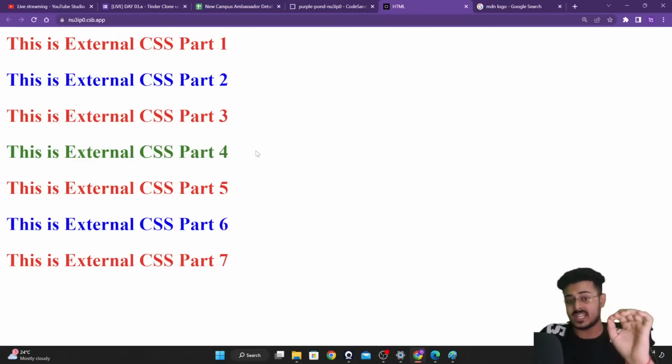This is very important, guys. IDs and classes are something that you guys will be using on a daily basis, guys. Are you guys able to understand this? Please do let me know.